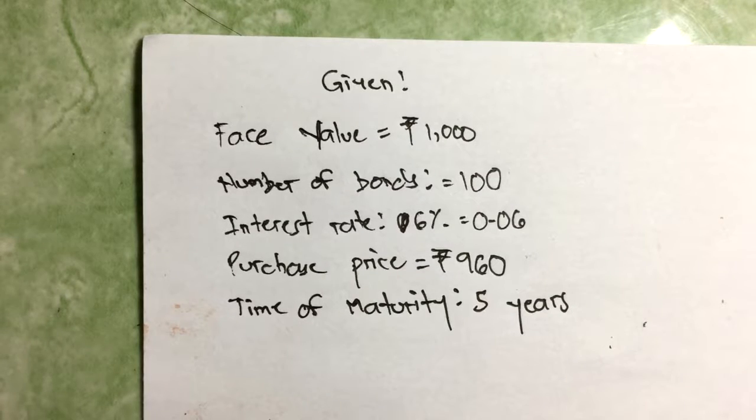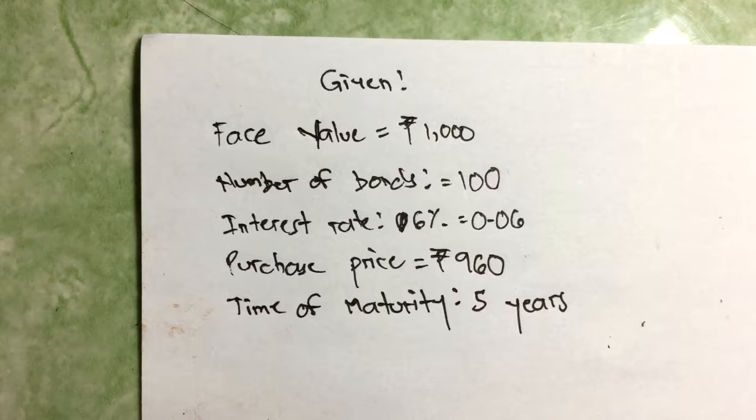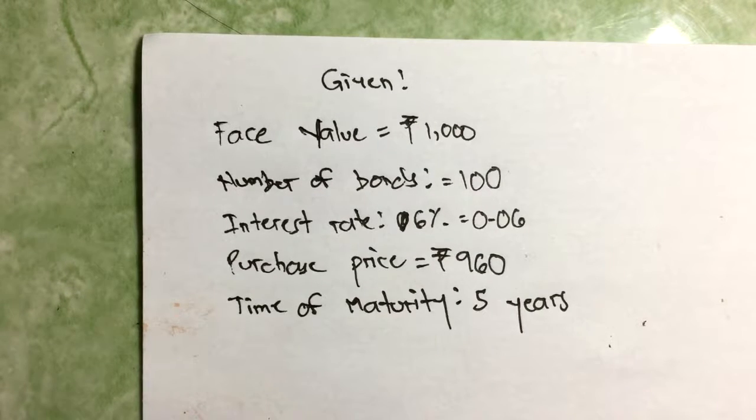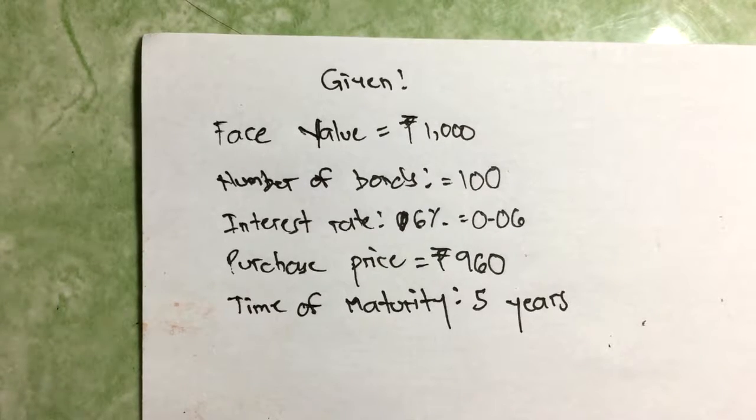So the givens from the problem are: face value is equal to 1,000 pesos, the number of bonds is equal to 100, interest rate is equal to 6%, converting it to decimal is equal to 0.06. The purchase price is equal to 960 pesos. The time of maturity is 5 years.